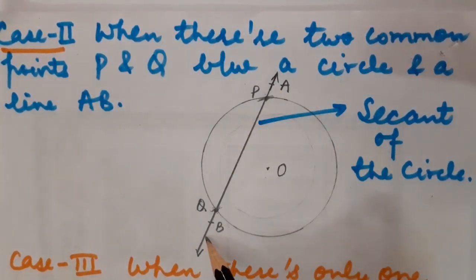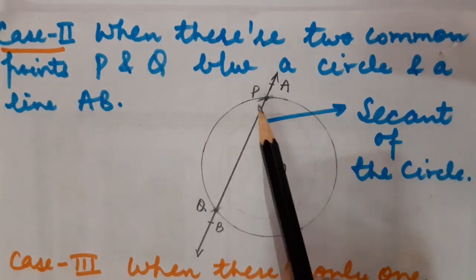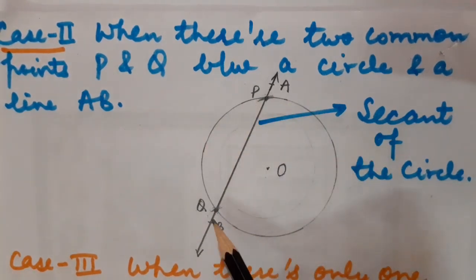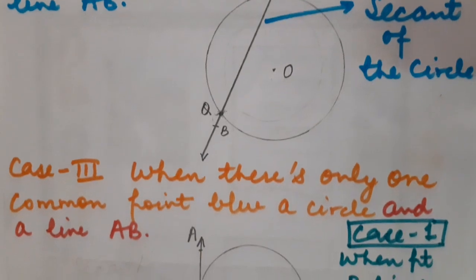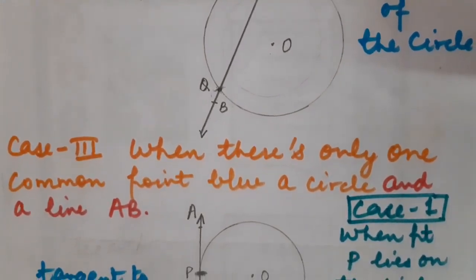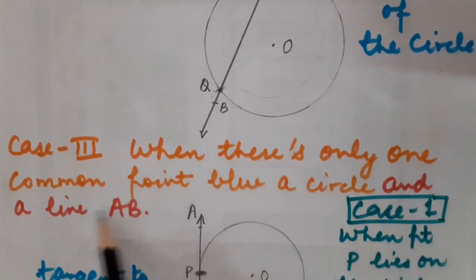Secant of a circle is that line which intersects the circle exactly at 2 points. Correct, children? Now I am going to discuss case number 3, when there is only one common point between a circle and a line.